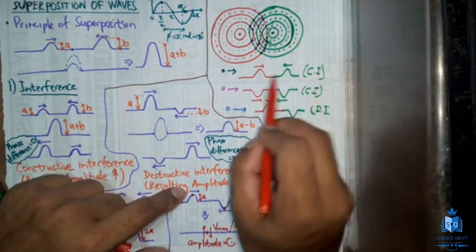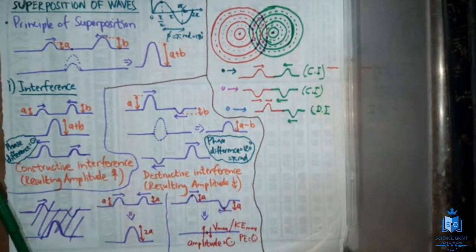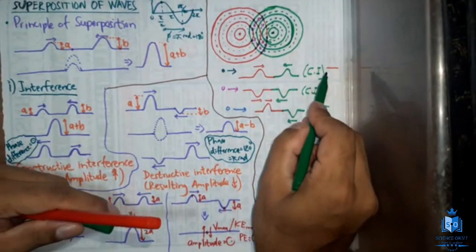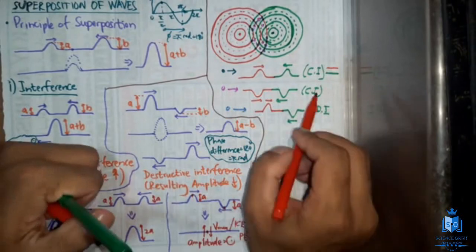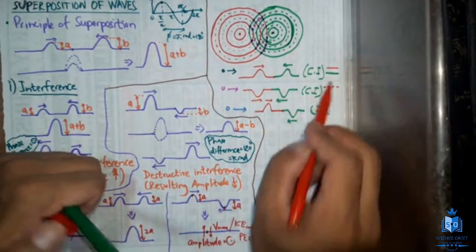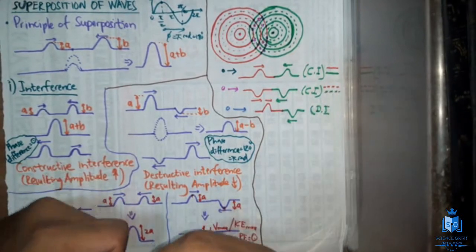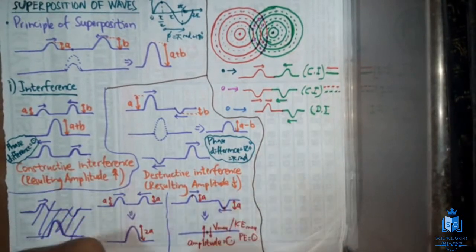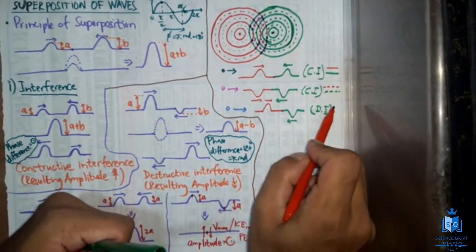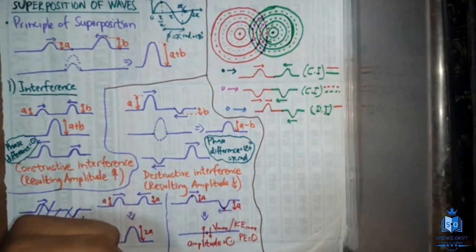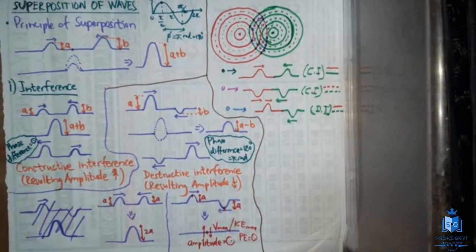Now, this part is a complete line of red and a complete line of green meeting. This one, broken line of red and broken line of green are meeting. And if you take this one, destructive interference, in that one, complete line of red and broken line of green are meeting. So crest and trough.